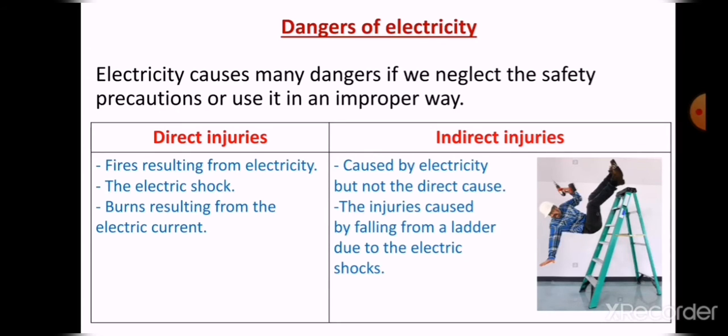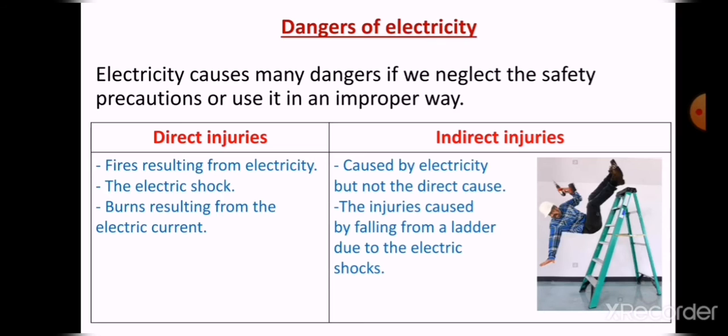So, what are the dangers of electricity? Electricity causes many dangers if we neglect the safety precautions or use it in an improper way. What are the dangers of electricity? They are direct injuries and indirect injuries.